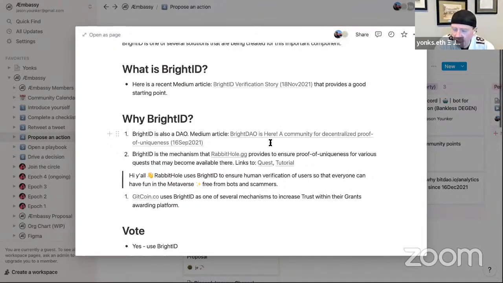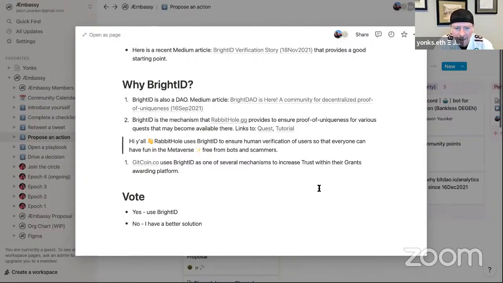They have this really great quest process, and I've got a couple links here, quest and tutorial. And here's a little quote from one of these 2 pages: Hi, y'all. Rabbit Hole uses Bright ID to ensure human verification of users so that everyone can have fun in the metaverse, free from bots and scammers. Furthermore, Gitcoin uses Bright ID as one of several mechanisms to increase trust within their grants awarding platform.